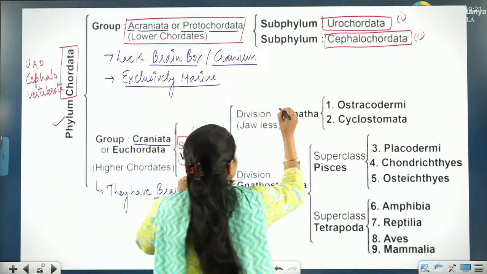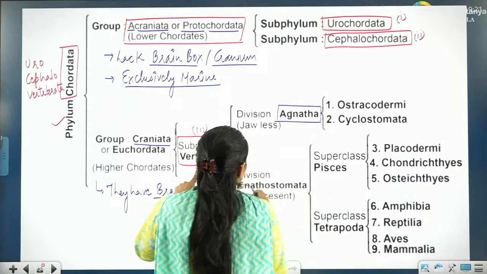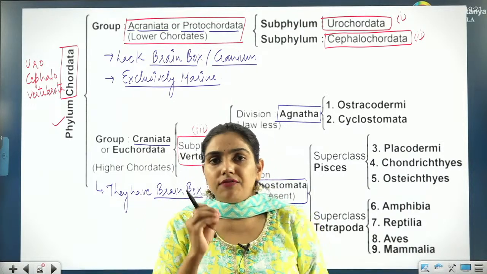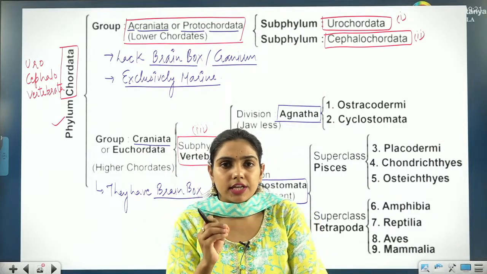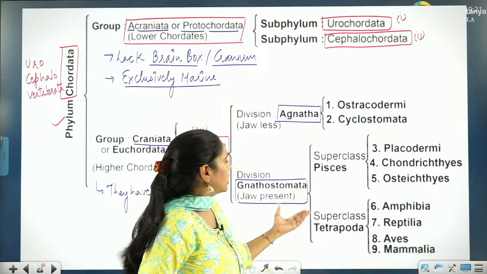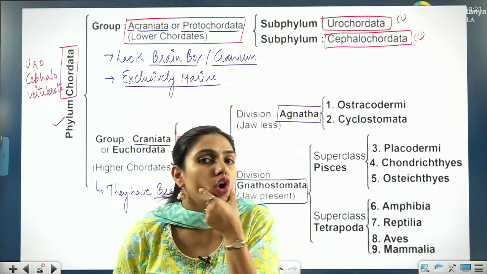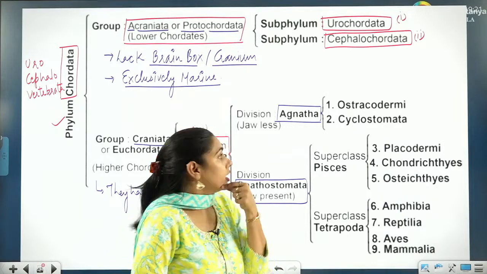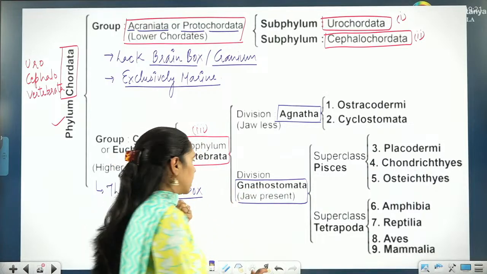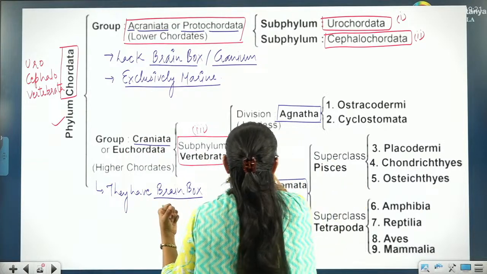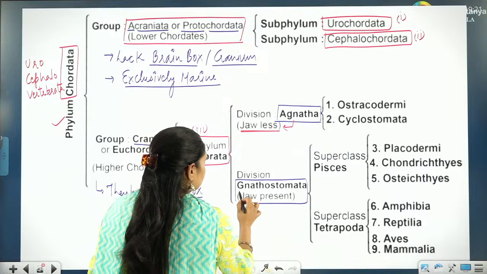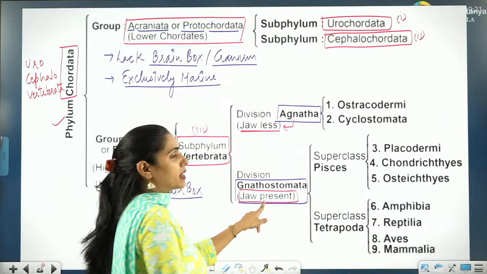So if you will see, there are 2 divisions here. One is Agnatha and another is Gnathostomata. The main feature upon which we are saying that the animals are Agnatha or Gnathostomata, that main feature is jaw. So if they do not have jaw, they are known as Agnatha. But those who have jaw, they are known as Gnathostomata. So here it is written that Agnatha are jawless. In Gnathostomata it is written jaw is present in them.